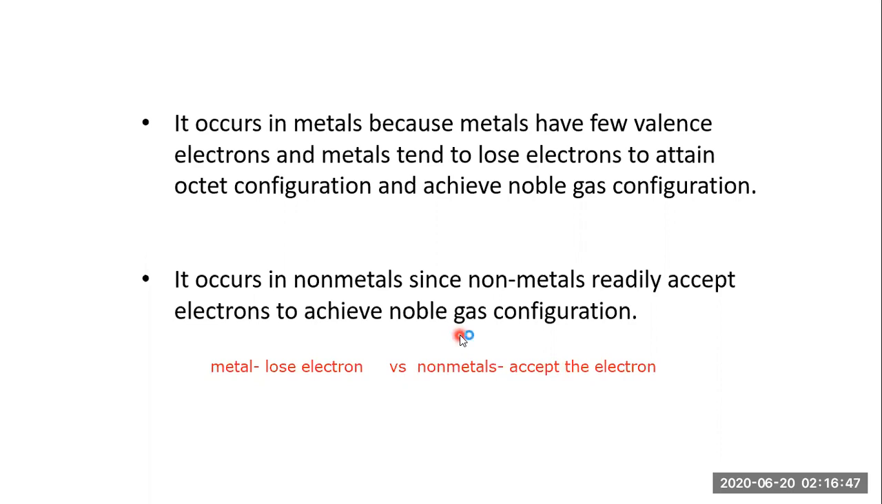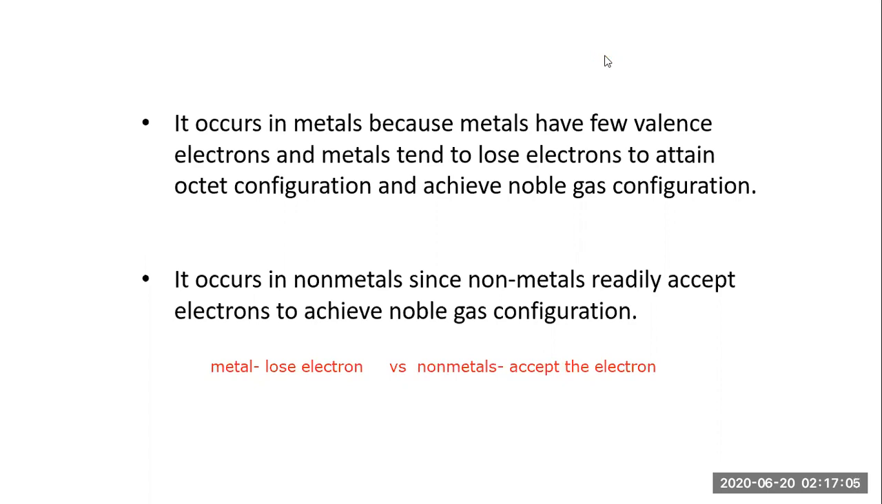So there is an interaction between metals and non-metals because of this, and the best example is NaCl. Sodium is a metal which loses one electron, which is accepted by the chlorine, and they form a bond, that is called common salt or NaCl.